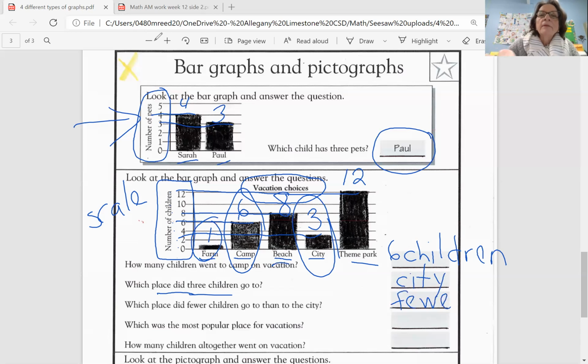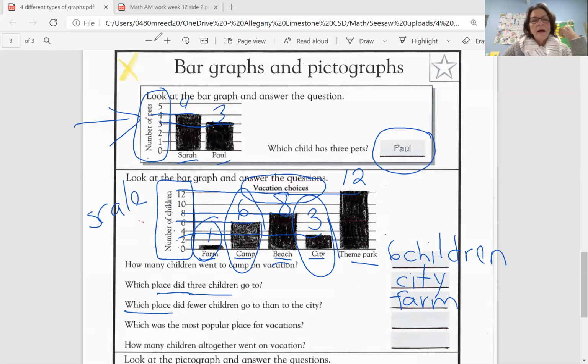Whoops, don't want to write. Sorry. I want to write farm there. Sorry about that. It says, because it says which place did fewer children go to than the city.